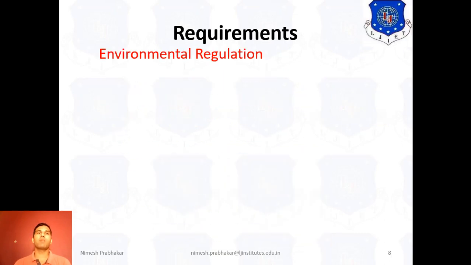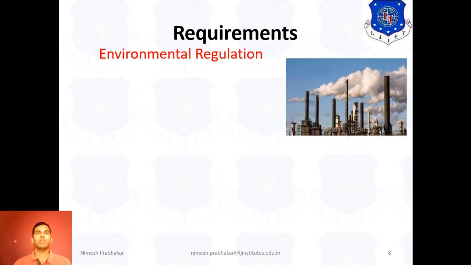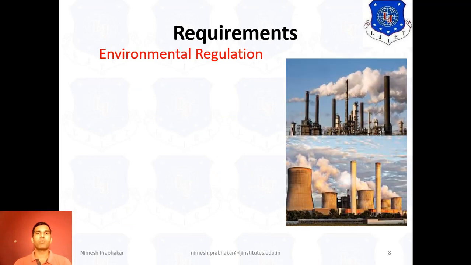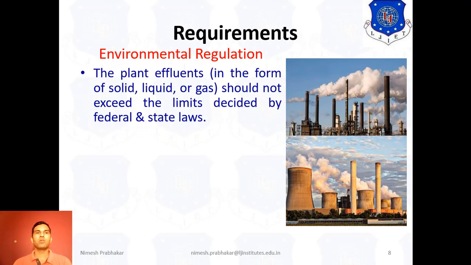Now the third requirement is environmental regulation. The plant effluent in the form of solid, liquid or gas should not exceed the limit decided by federal and state law.